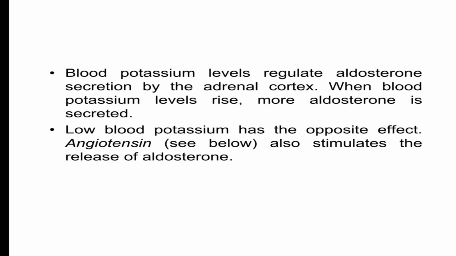Blood potassium levels regulate aldosterone secretion by the adrenal cortex. When blood potassium level rises, more aldosterone is secreted. Low blood potassium has the opposite effect. Angiotensins also stimulate the release of aldosterone.